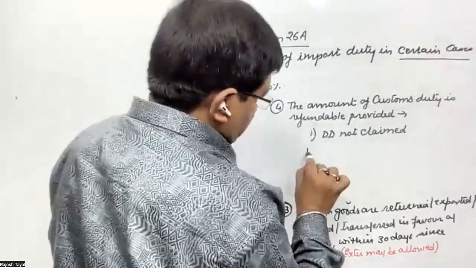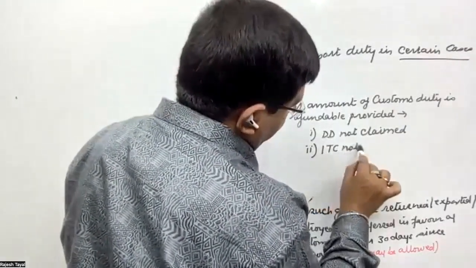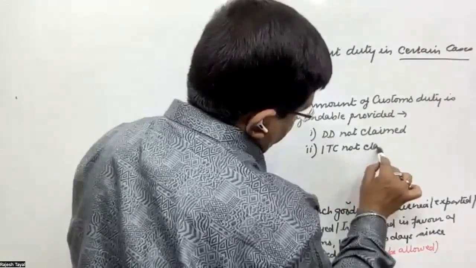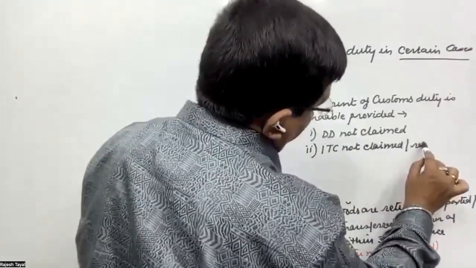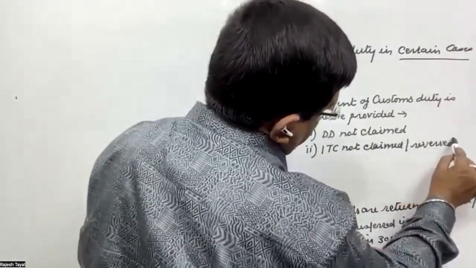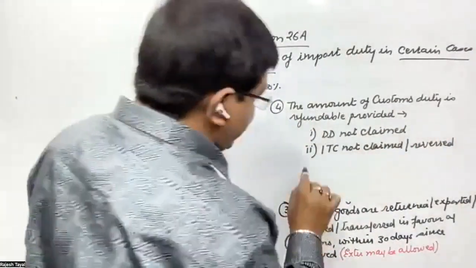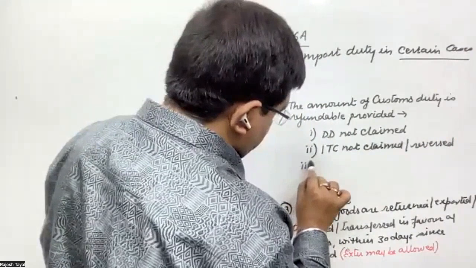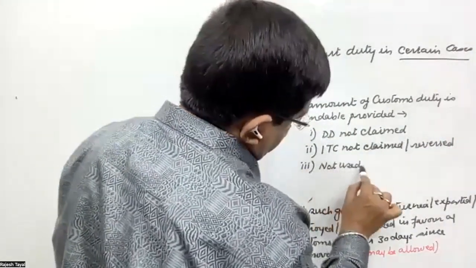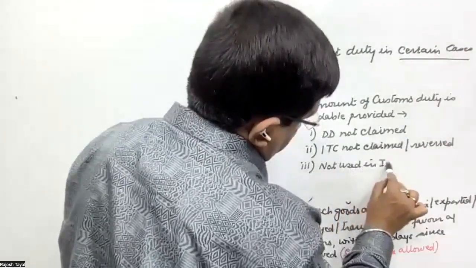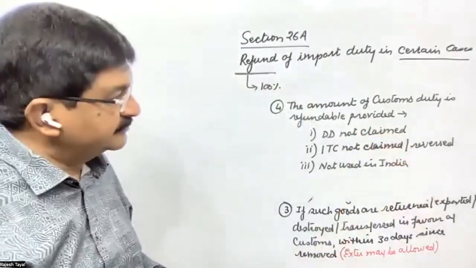Number two, ITC not claimed, or this is reversed. Number three, not used in India.